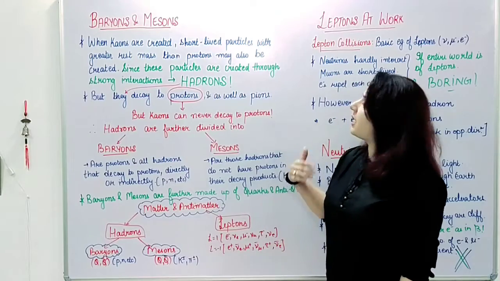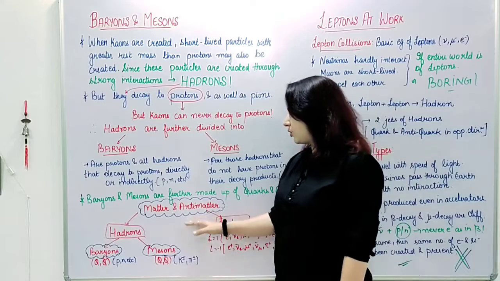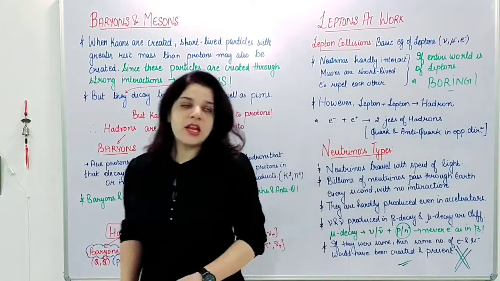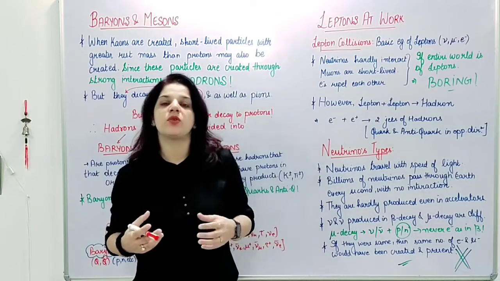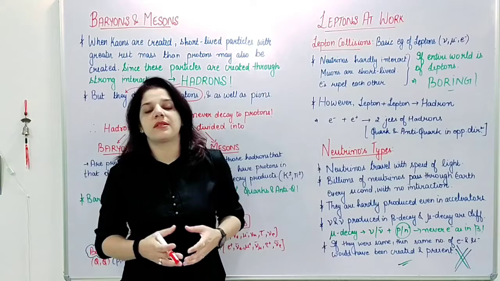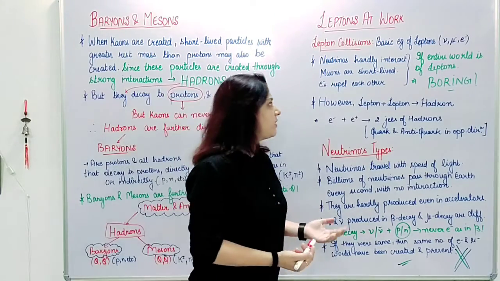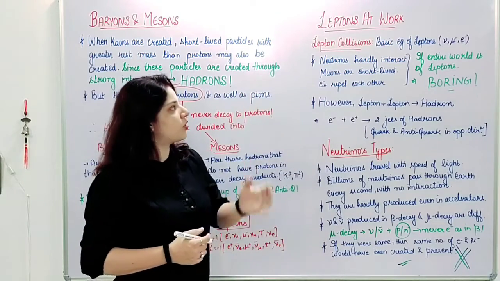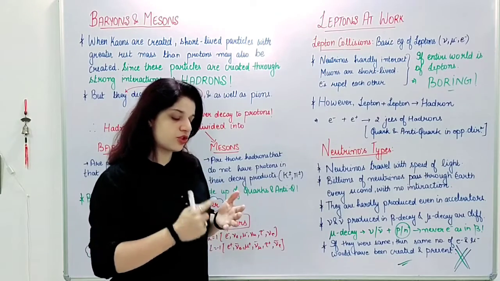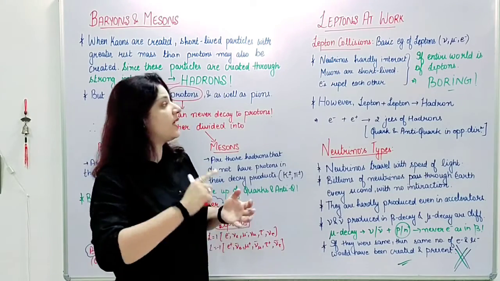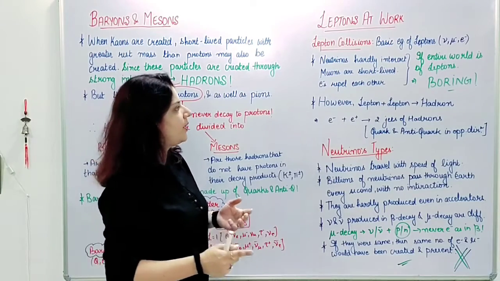Related to leptons, I'll come back to this part again, but for now it is clear. Now let's come to the leptons. When I say leptons at work, that means we are using leptons as colliding particles or as targets, and their results, observations and trajectories will be observed and studied. So we say lepton collisions. Which particles are leptons? Leptons are neutrinos, muons and electrons, right?